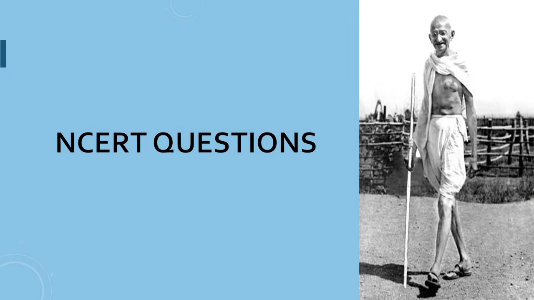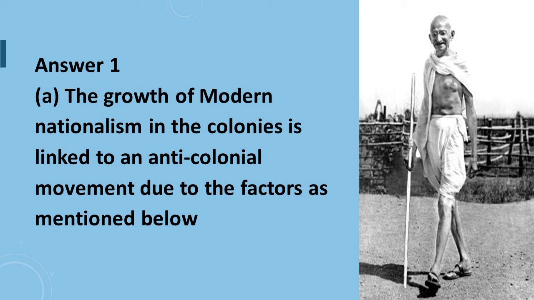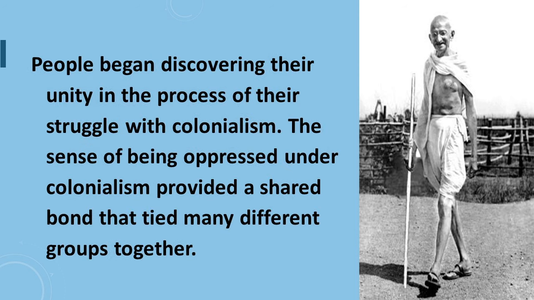Now we are going to start NCERT questions. Question 1 says, explain why is the growth of nationalism in the colonies linked to an anti-colonial movement? Answer to question 1 part A is, the growth of modern nationalism in the colonies is linked to the anti-colonial movement due to the factors as mentioned below. The first point is, people begin discovering their unity in the process of their struggle with the colonialism. The sense of being oppressed under the colonialism provided a shared bond that tied many different groups together.